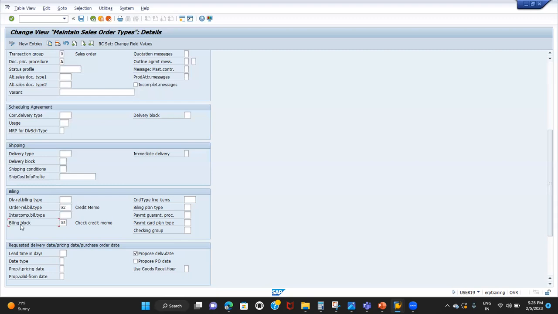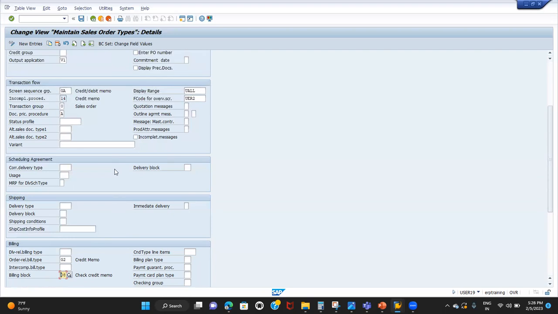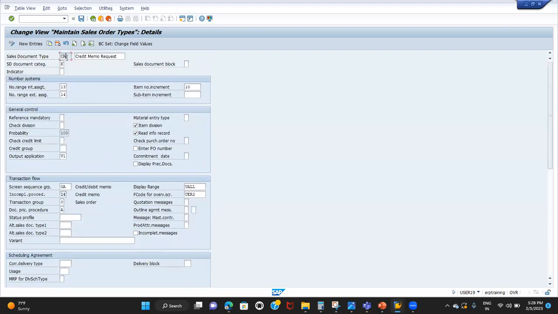Now, a very important setting: billing block. Because of this setting only, we get the block in the sales document, that is, in the create more request. Every time I create a create more request, I'll get the block, which we remove manually. In projects, when you work for a client, they authorize some person to review the create more request and remove the block at the sales document level directly. So these are the main settings to remember in the sales document type settings for CR.